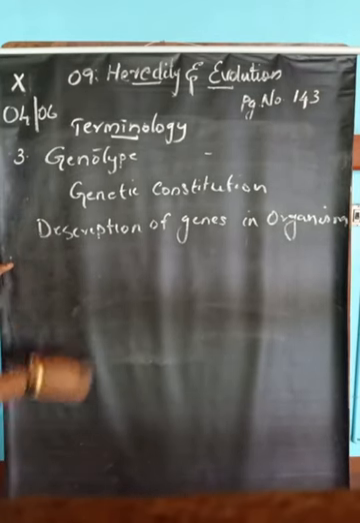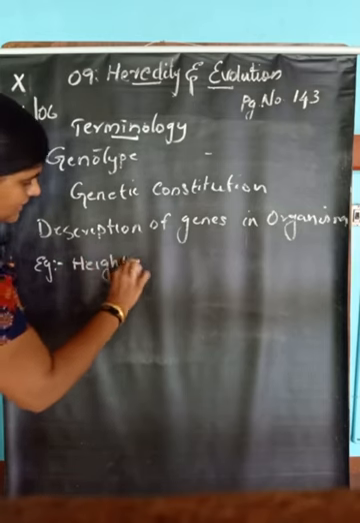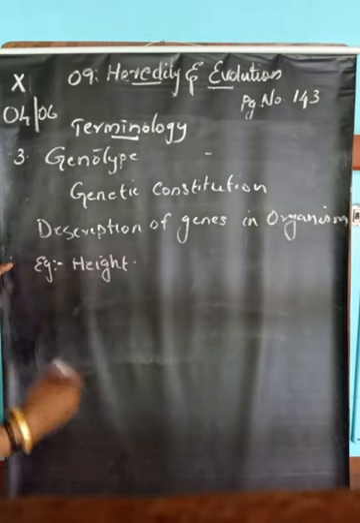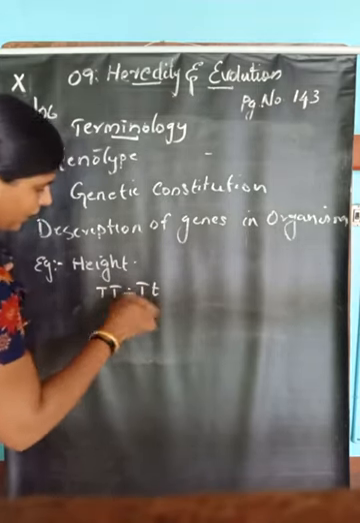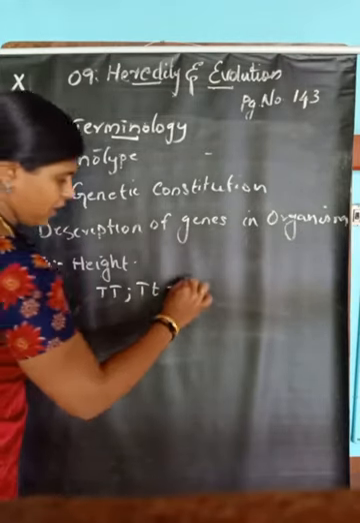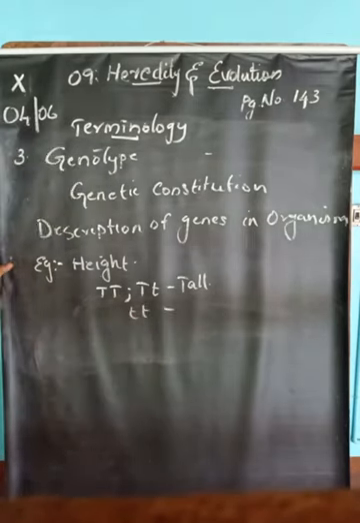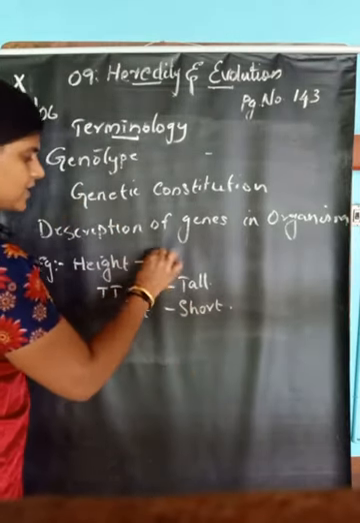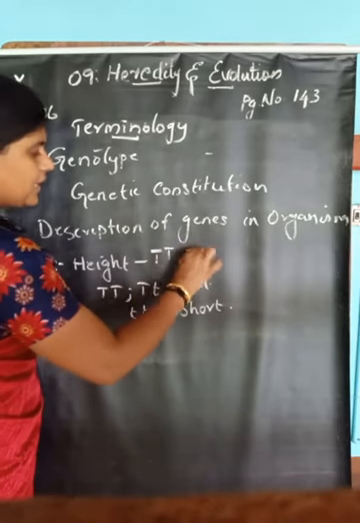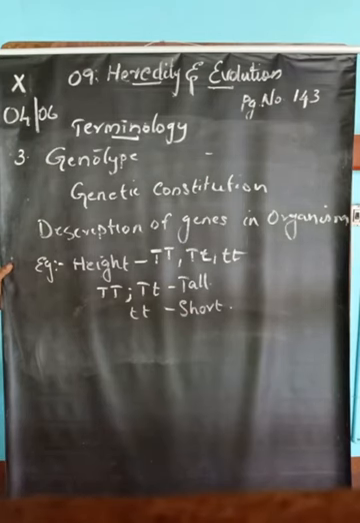Then, we can take the example of height. What are the genotypes? Capital T capital T and capital T small t are the genotypes which are responsible for tallness. Then small t small t is the genotype which is responsible for shortness. So for height, genotypes are capital T capital T, capital T small t, and small t small t. So these are the genotypes for height.